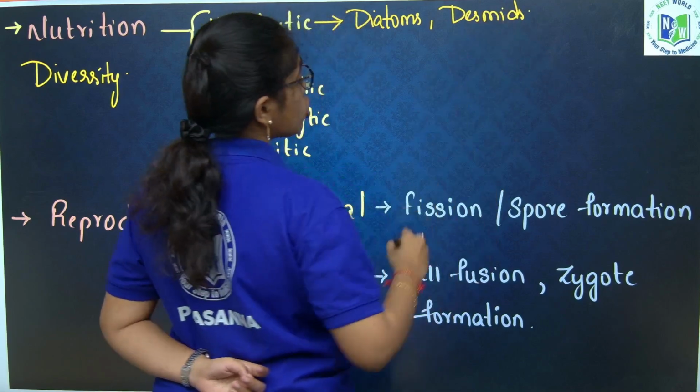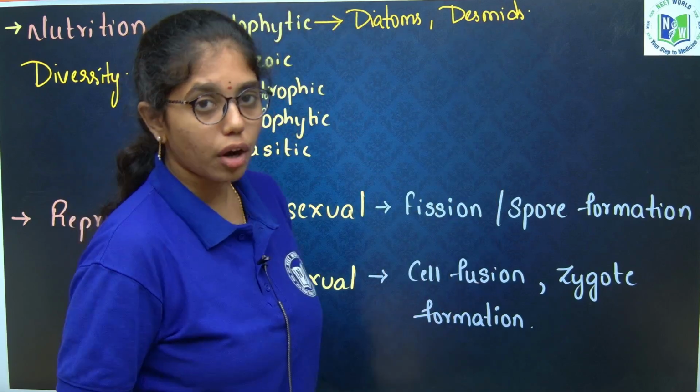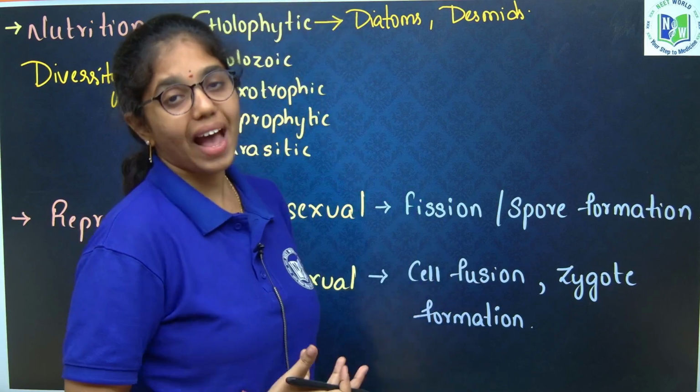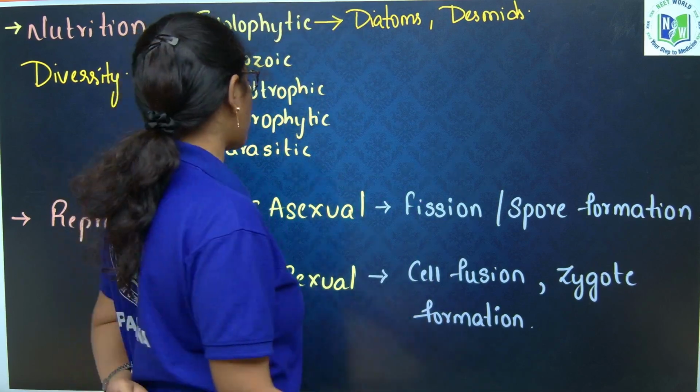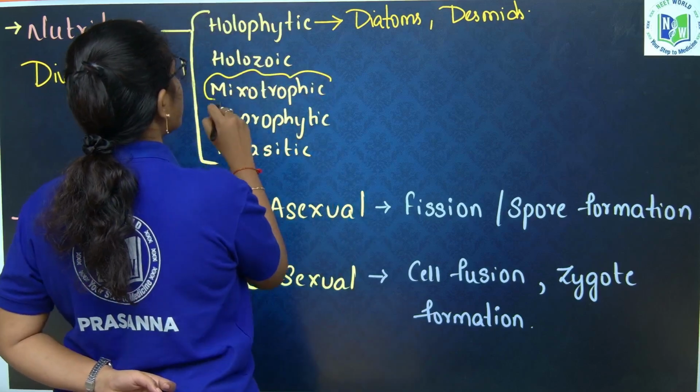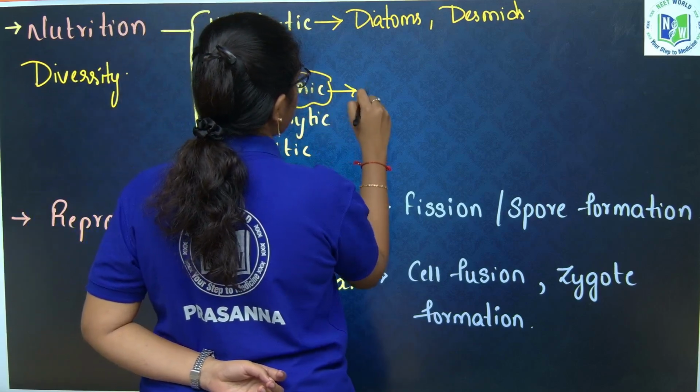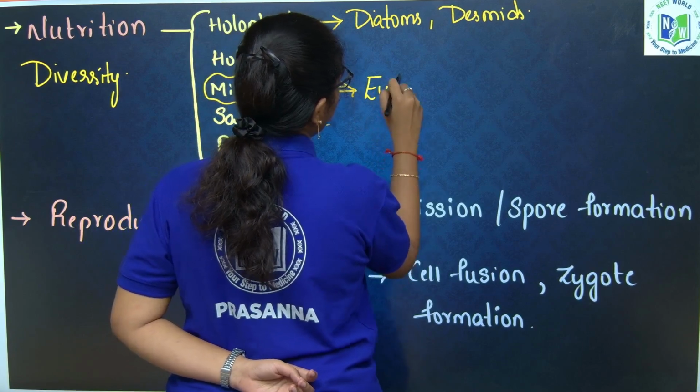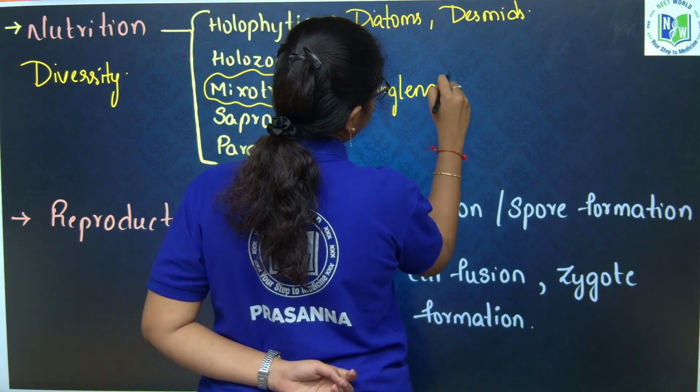Euglenoids, in the presence of sunlight, are phototrophic or photosynthetic. In the absence of sunlight they are heterotrophic. So mixotrophic nutrition is conducted by euglenoids.